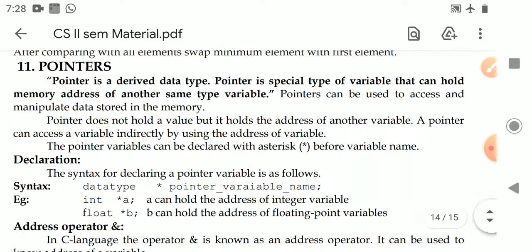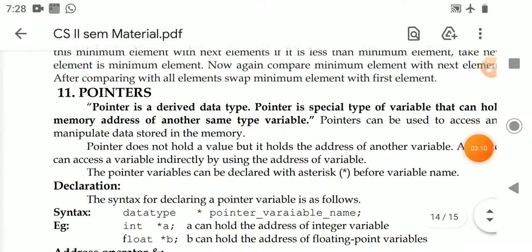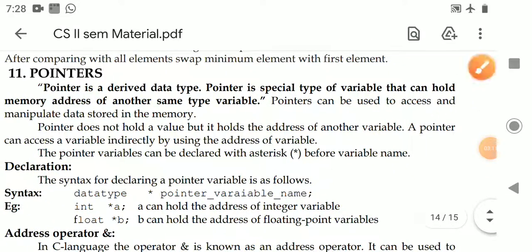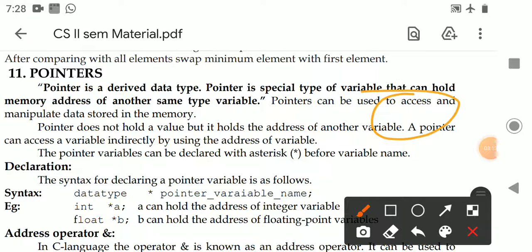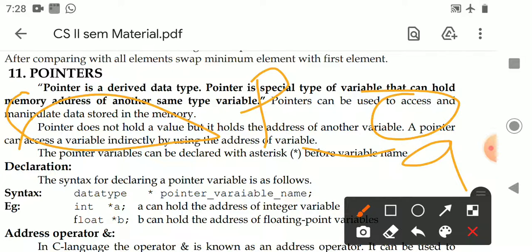So what is the use? By using pointers, we can access and manipulate the data stored in that memory. In a pointer variable, I will store the address of another variable, say a. Now a is a normal variable, p is a pointer variable.